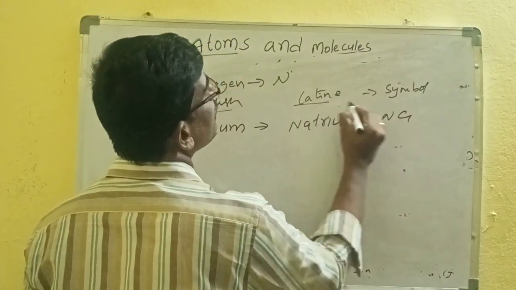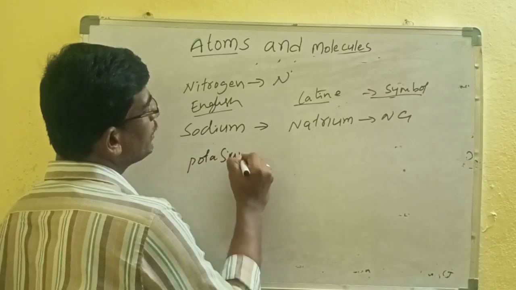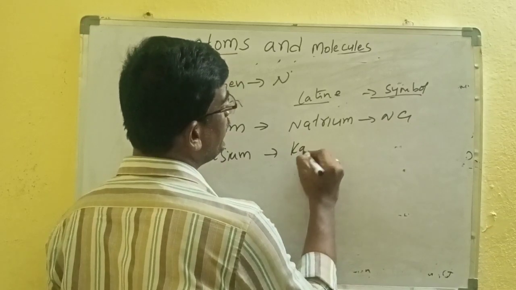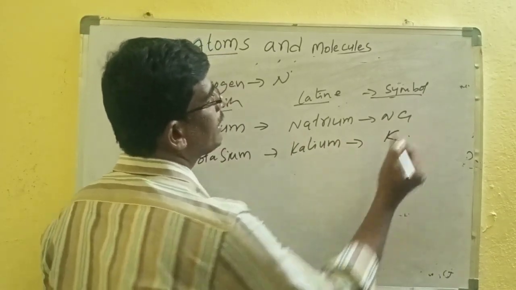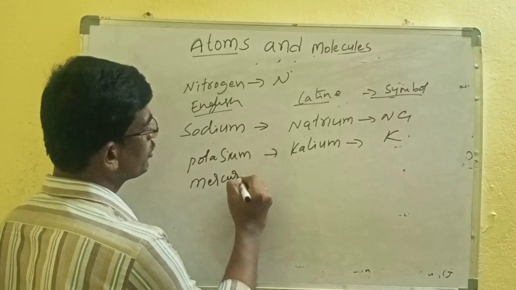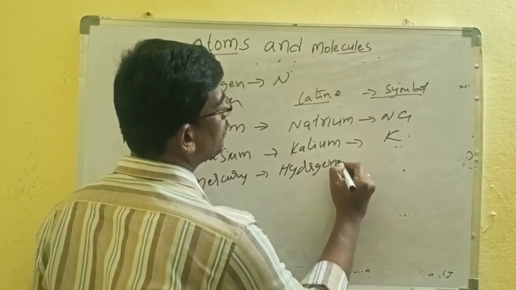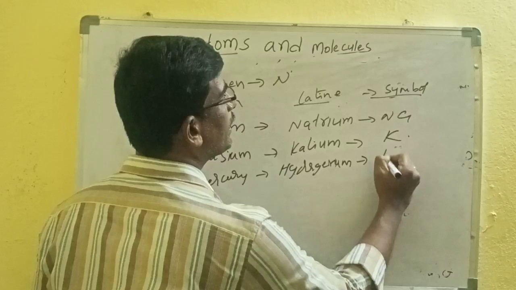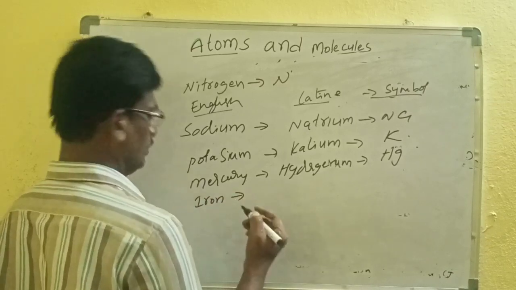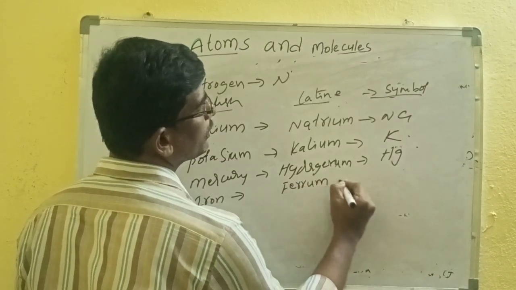See this: suppose potassium. This name came from kalium in the Latin language, so it is taken as the symbol K. After that, mercury, which is taken as Hg. Iron, in Latin is called ferrum, Fe.